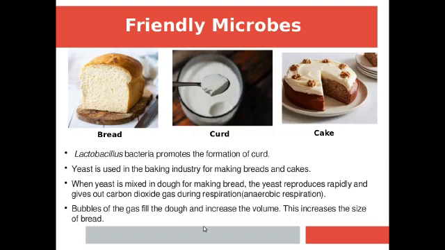This increases the size of the bread. This makes the bread rise.